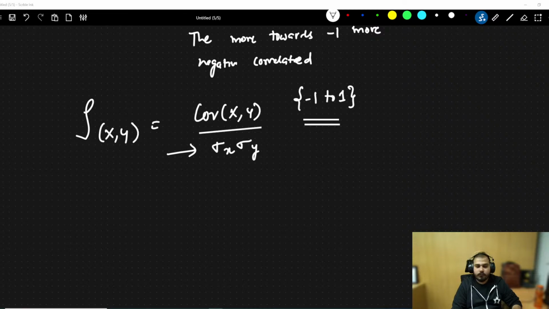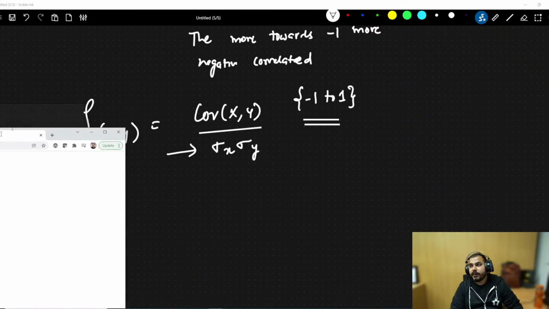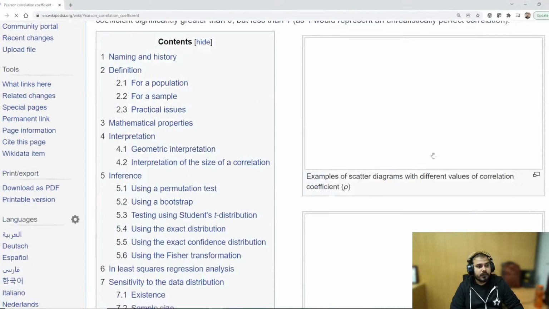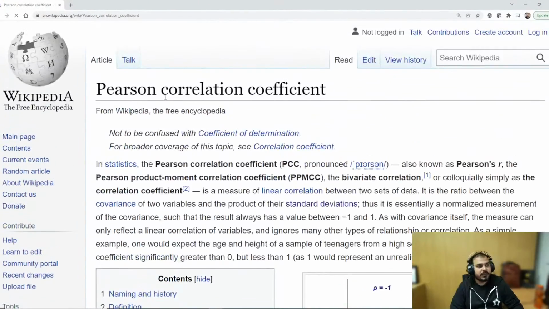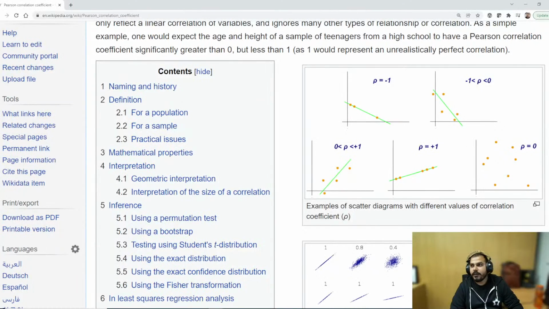Let me just show you some examples with respect to Wikipedia. If you go and search for Pearson correlation coefficient, here you will be able to see this. Now tell me about this particular diagram. Here you can see all the points are in one straight line.